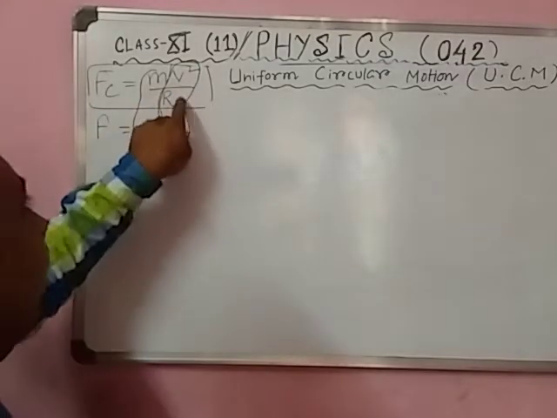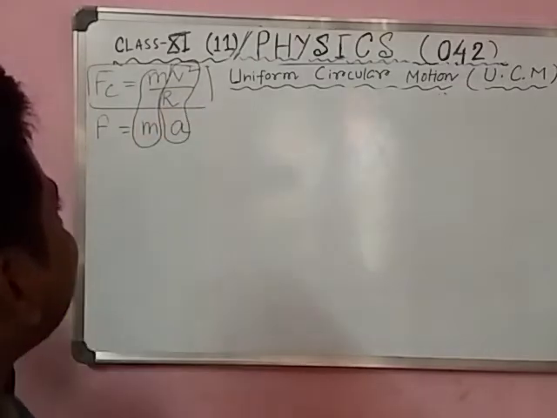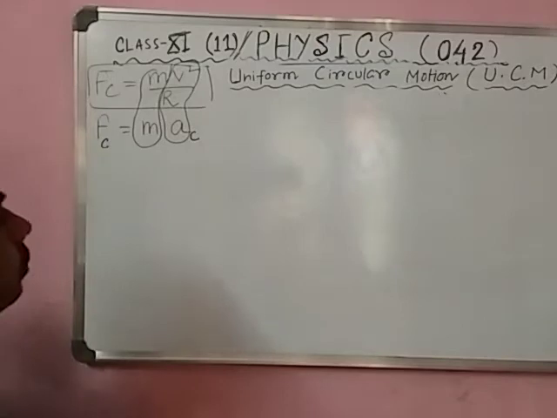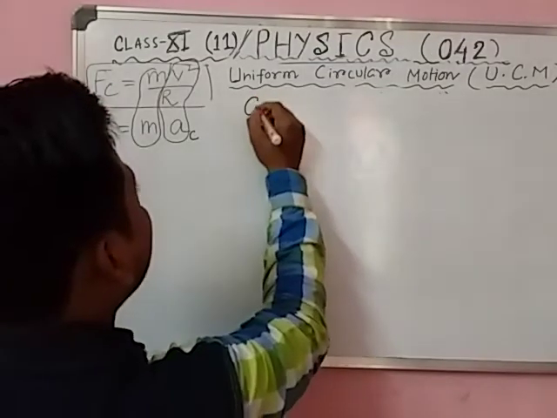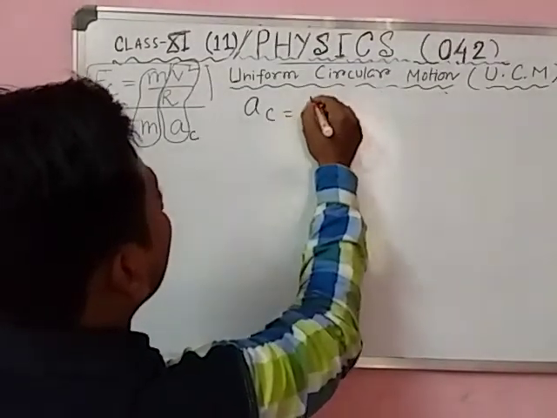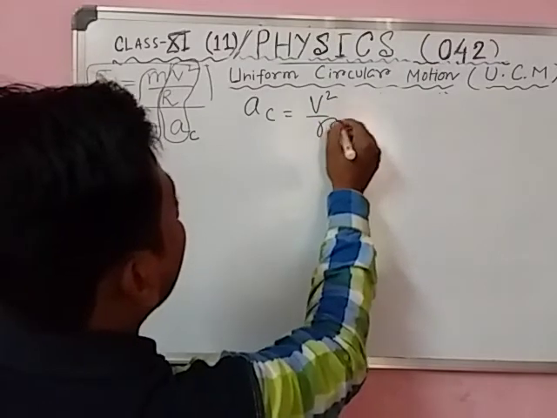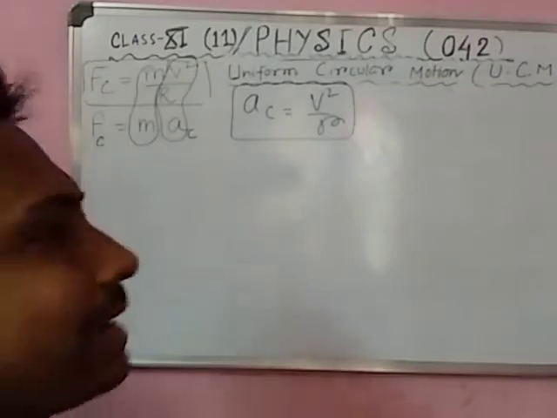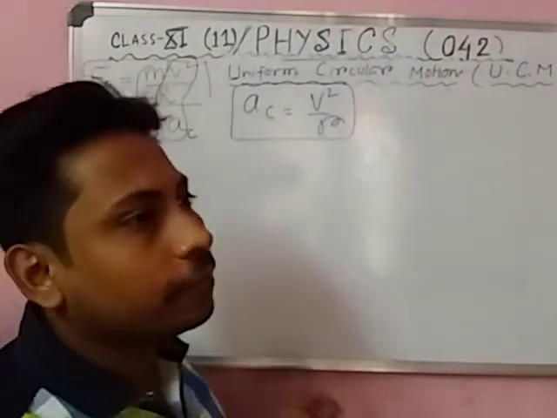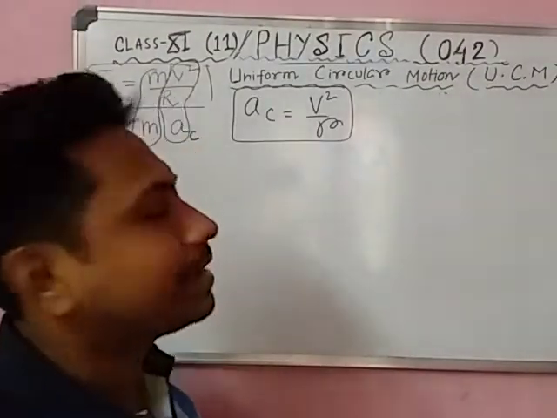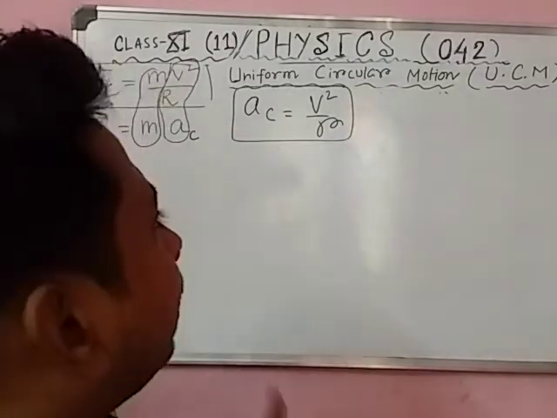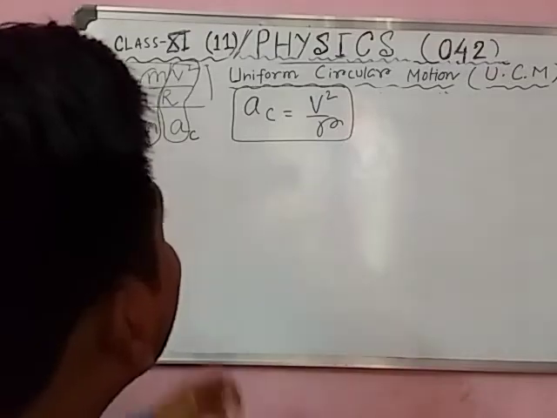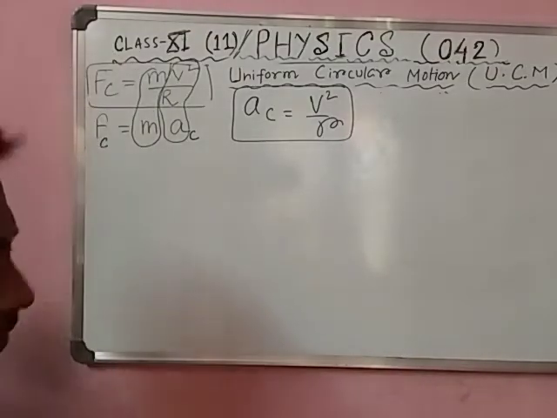This acceleration is called centripetal acceleration because the force is called centripetal force. So centripetal acceleration is equal to v square by r. Now we are going to prove it.